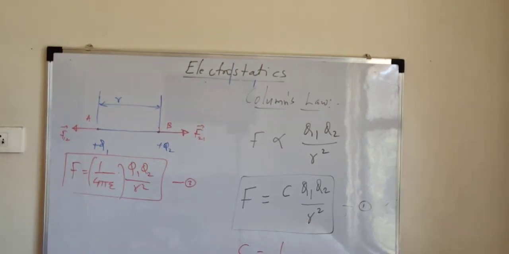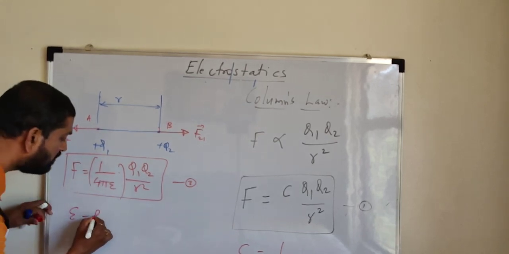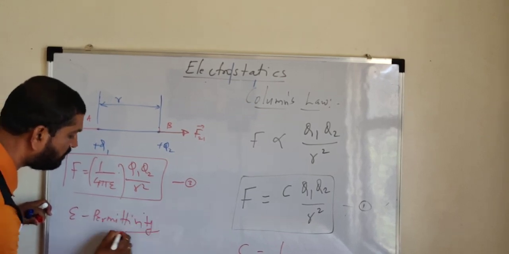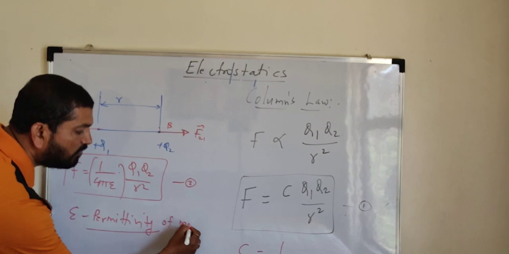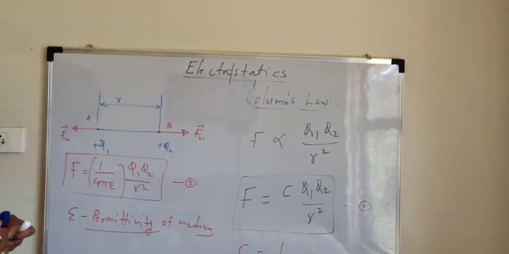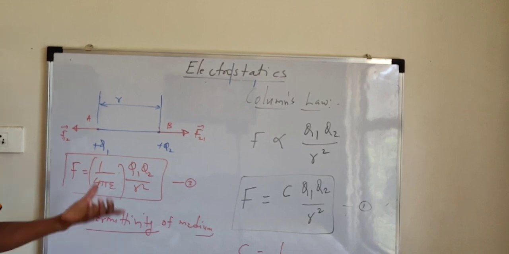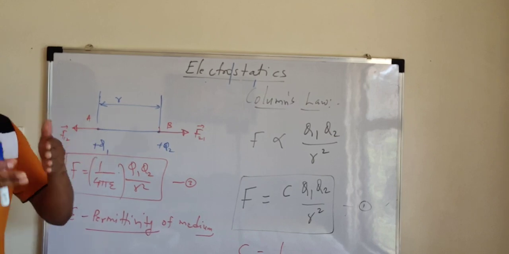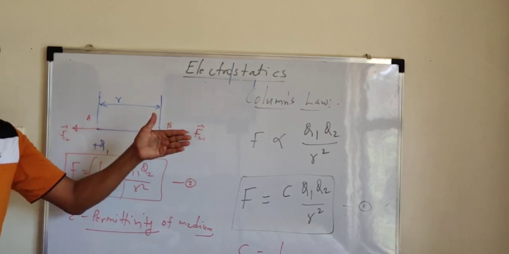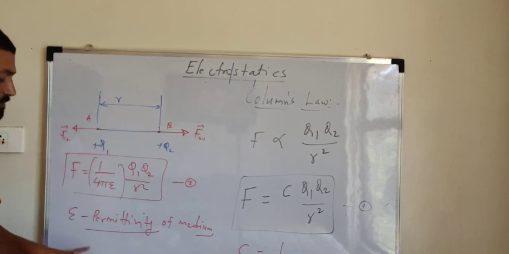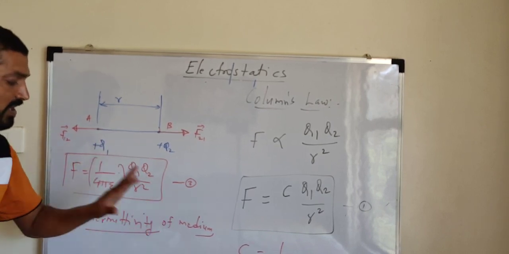Now here epsilon is called the permittivity of the given medium. What is permittivity? Permittivity of the medium, whatever the given medium may be. Actually, permittivity, this word stands for permission. Permission given by that medium to pass these forces, because there is no direct contact between charges. So that force is passing through the medium between them. And how much permission is given by the medium? It is expressed in terms of a scalar quantity called the permittivity of the medium.